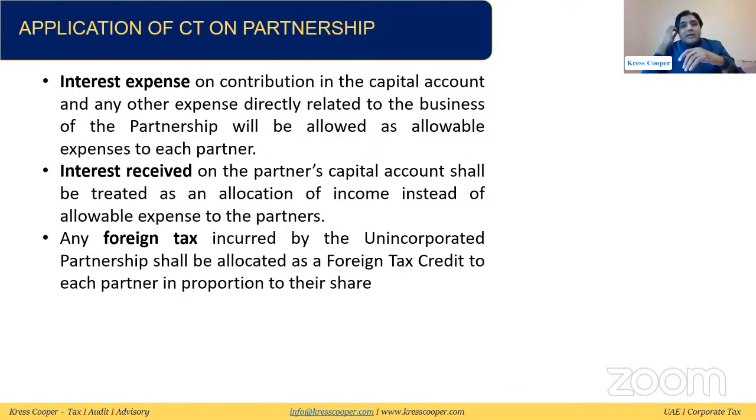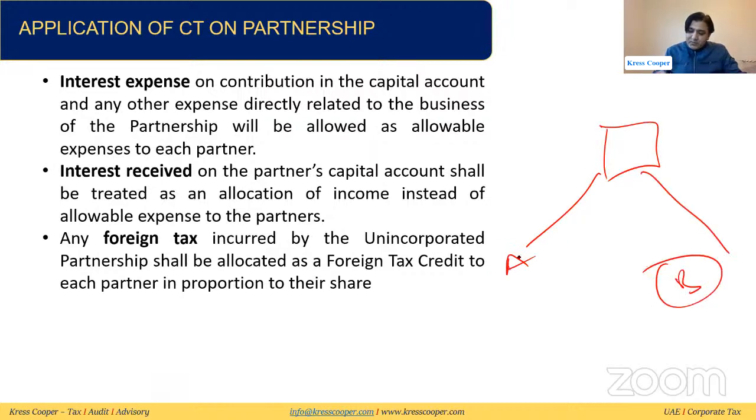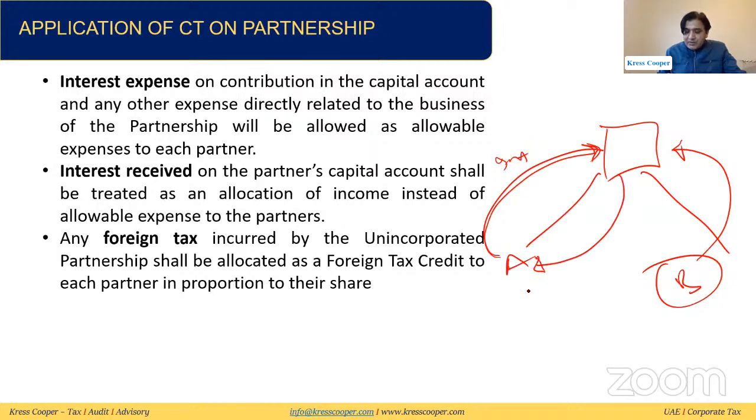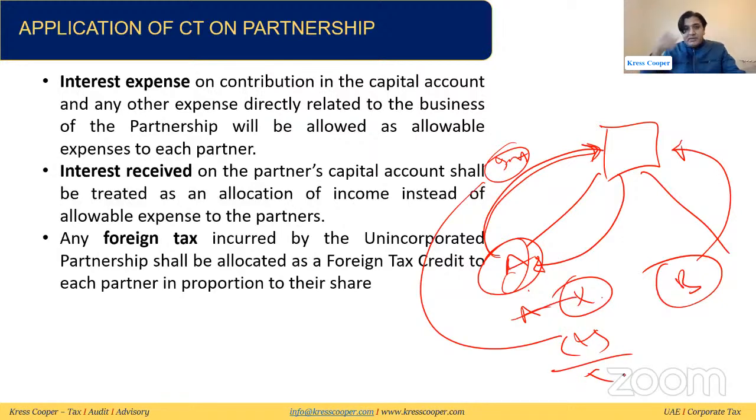Interest expense on the contribution. So there is a partnership, one partner A, one partner B. Whatever is being invested by A or by B, they said any interest expense on the partner capital shall be treated as allocation of income instead of an allowable expense to the partner. So whatever they are investing, it will be considered interest expense. Whatever they are getting, it will be considered allocation of income. Income will be subject to tax in the hands of A, and this interest expense will be allowed. So the net amount will be subject to tax.